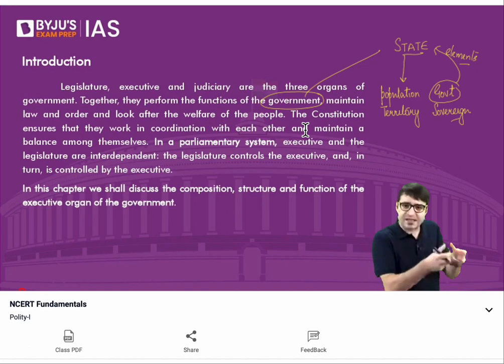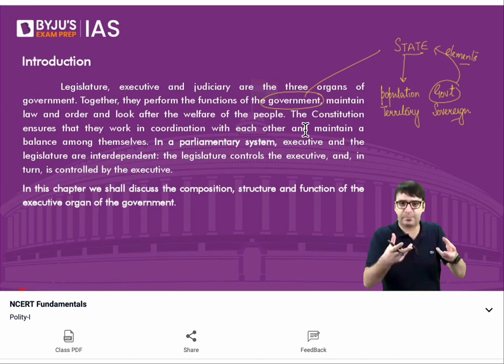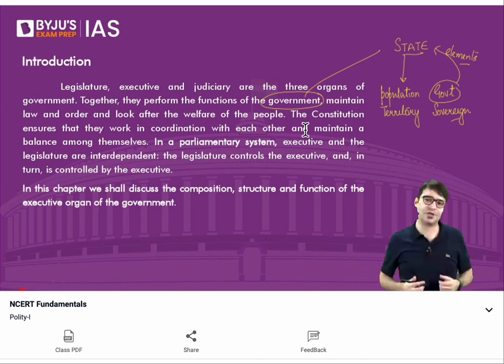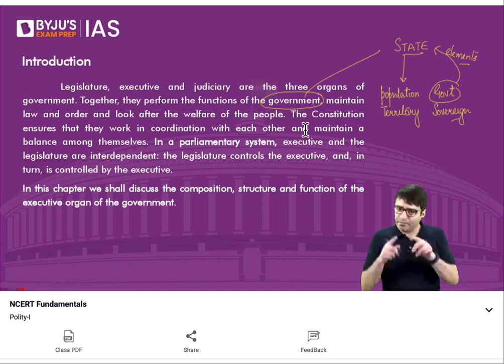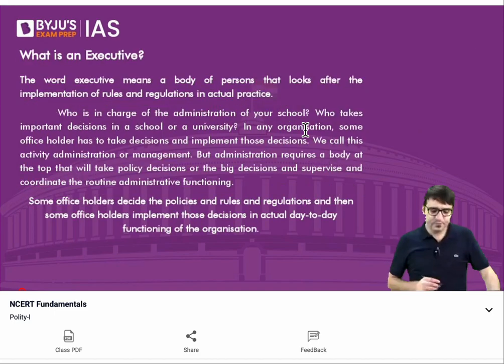How? Because if the executive has the majority on the floor of the parliament, it dictates what kind of laws will be passed, what kind of discussion will take place, what kind of issues will be raised inside the legislature. But today, we will focus only on the executive. Legislature, we will discuss some other day.